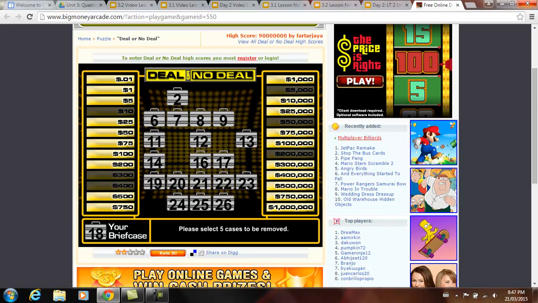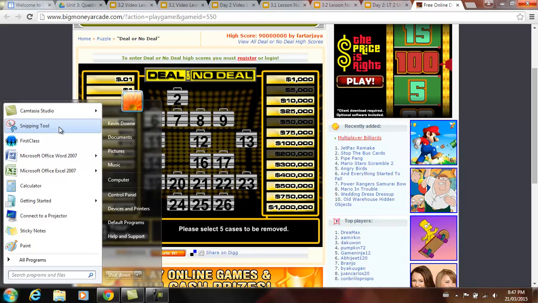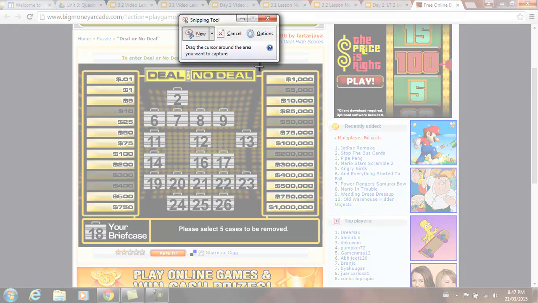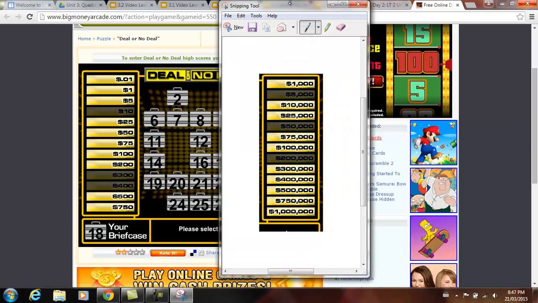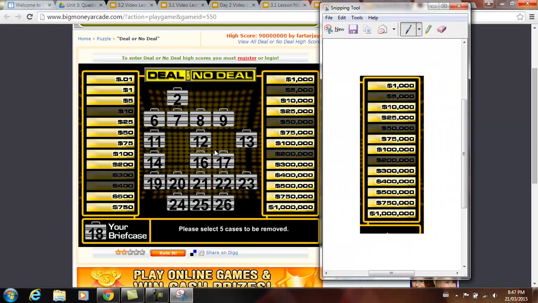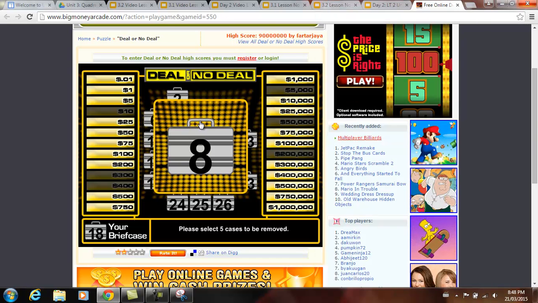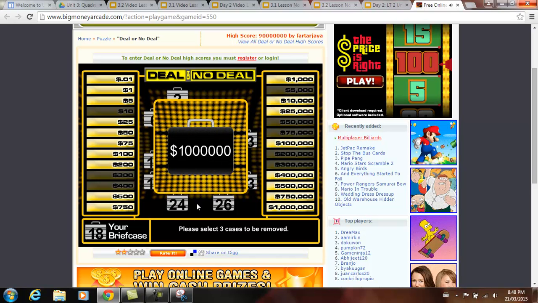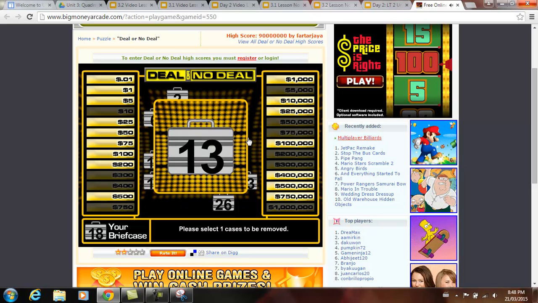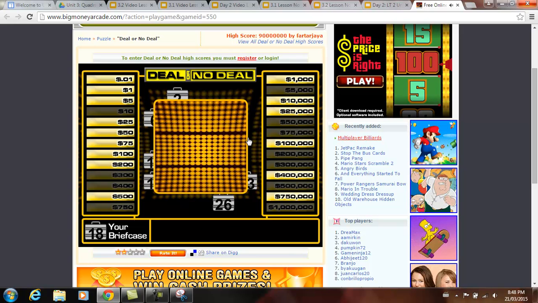While we have that right now, we're going to take a little snip of this side, this is how you use a snipping tool, so that it's not blocked off next time. Okay. So we select 5 cases to be removed. We're going to take off 8. Take off 25. That's not good. Take off 11. That's definitely not good. And take off 24. And one more. Lucky 13. That's not good.